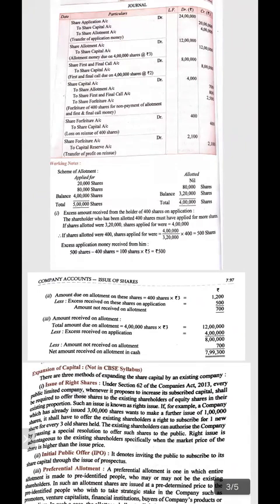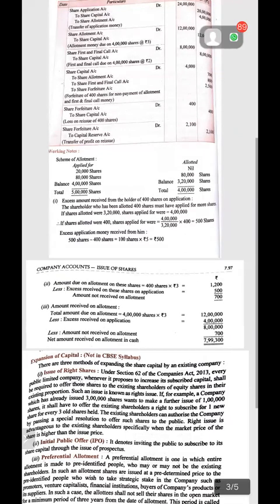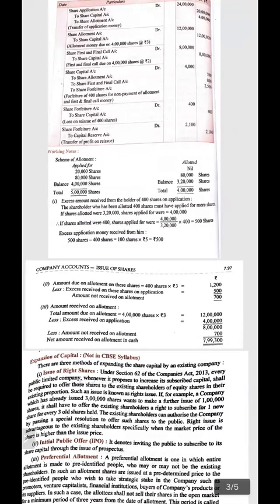In total, the public applied for 5 lakh shares and the company allots 4 lakh shares, because a company cannot allot more shares than its issue. Now, we have to calculate the amount received on allotment. That is to be done in working note number 3. Earlier to that, we have to prepare 2 more working notes. The first working note is to be prepared for the calculation of the applied and allotted shares.